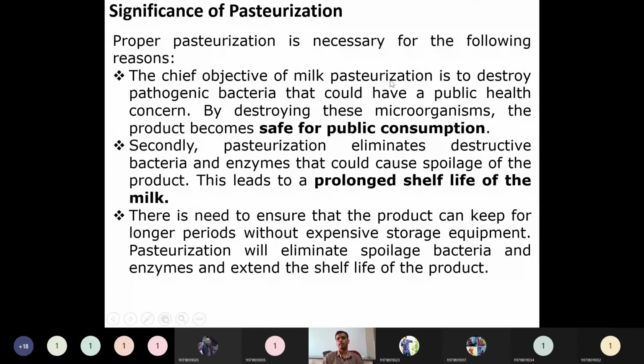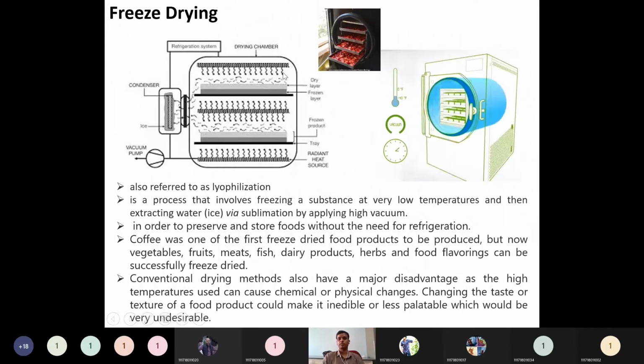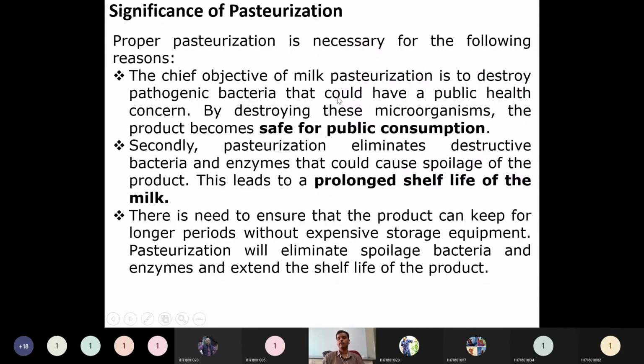The chief objective of milk pasteurization is to destroy pathogenic bacteria that could be a public health concern. Because of this bacteria, the pasteurization process takes place. It destroys these microorganisms in the product, and that will be safe for public consumption or our domestic consumption.